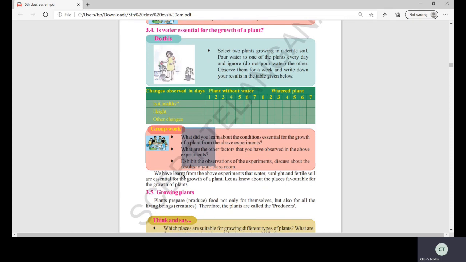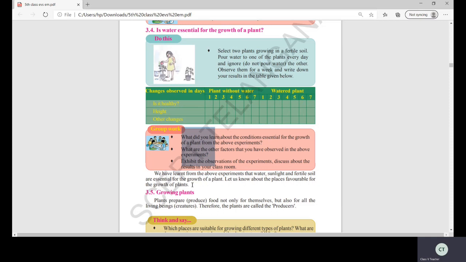We have learned from the above experiments that, underline children, this is very important, water, sunlight, and fertile soil are essential for the growth of a plant. Let us know about the places favorable for the growth of plants.